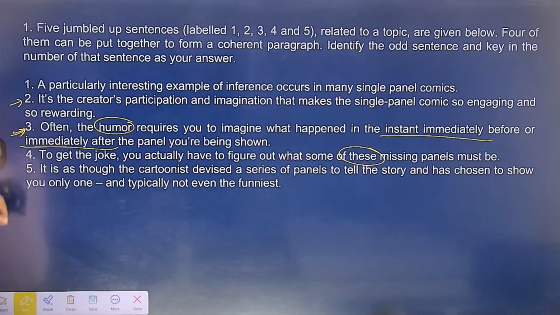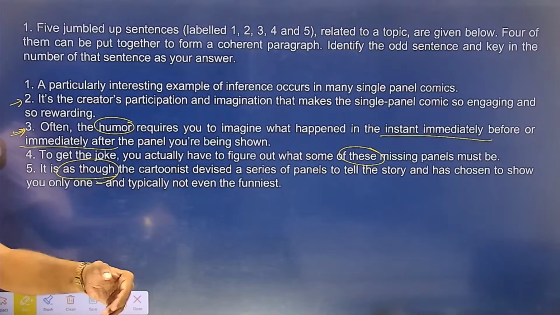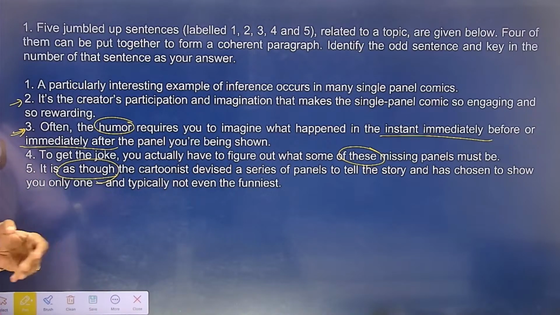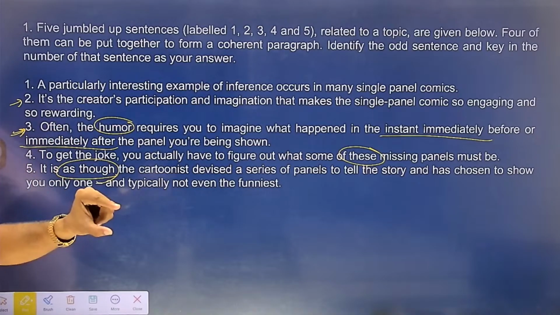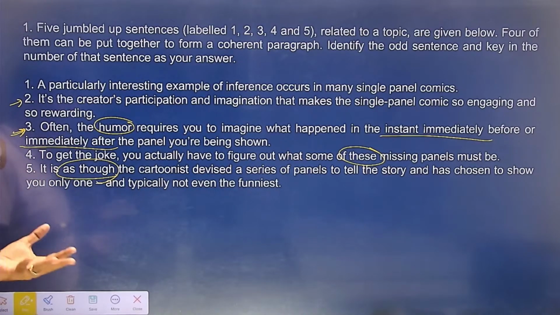Okay. Fifth, that is as though the cartoonist devised a series of panels to tell the story and has chosen to show you only one, and typically not even the funniest. So students, this single panel comic, it is as though, it seems the cartoonist has made a series of panels and showed only one, whereas in a single panel comic generally this does not happen, only one panel is made. Understand. But it is as though. The fifth seems to be the concluding part.